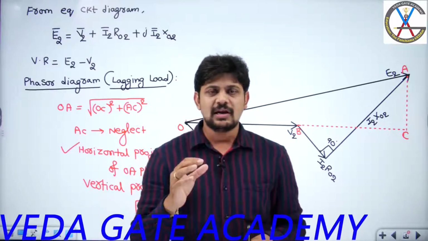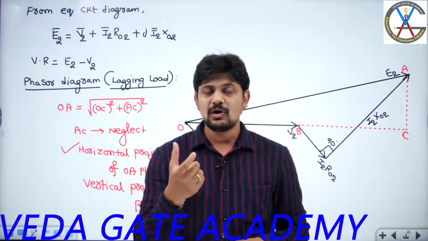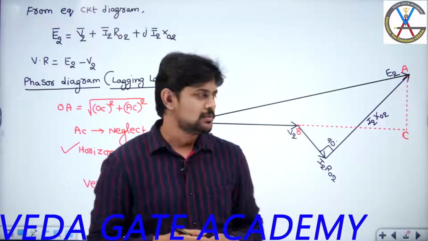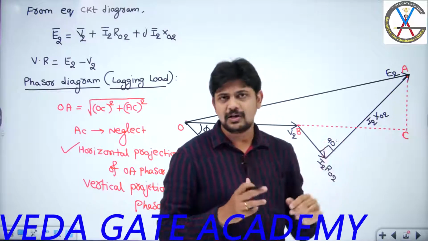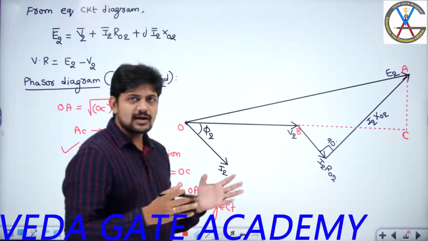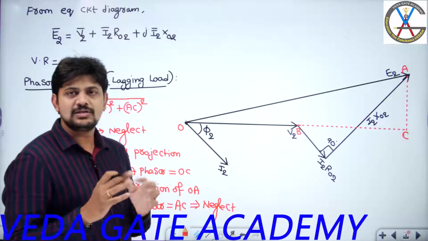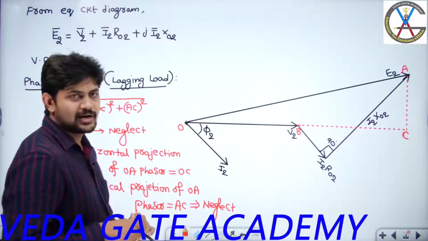And while designing the resistance of the winding, we design it as small as possible, so the overall leakage impedance drop is also very small. As the leakage impedance drop is very small, I can say that this AC length will also be very small. So even if you neglect AC, it won't cause much deviation in the calculation of voltage regulation. That is the reason I am trying to neglect this AC.